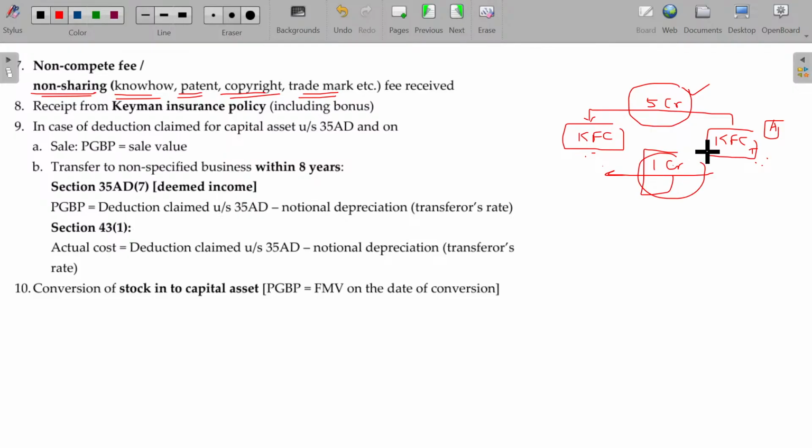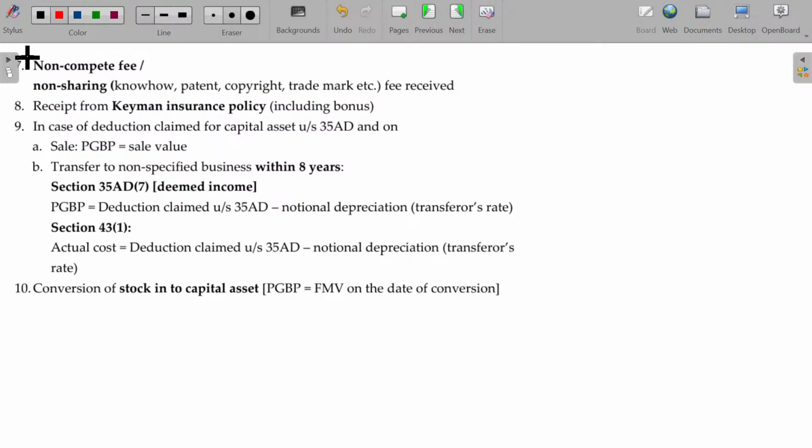Okay, it spoils my business unwantedly. So for the KFC, this 5 crore is also PGBP income. This 1 crore is also PGBP income. For the dealer, these two will be the expenses that can be debited in their P&L account. Is that clear? So income includes loss also. It's not only profit, loss will also be forming part of the income only. So non-compete and non-sharing. Clear? Now, eighth one being key man insurance policy.